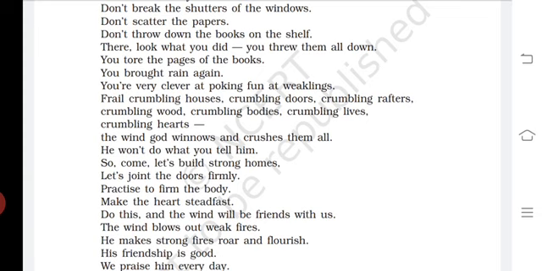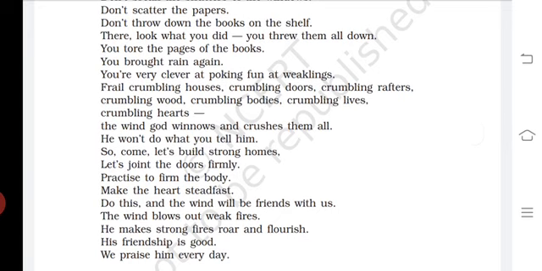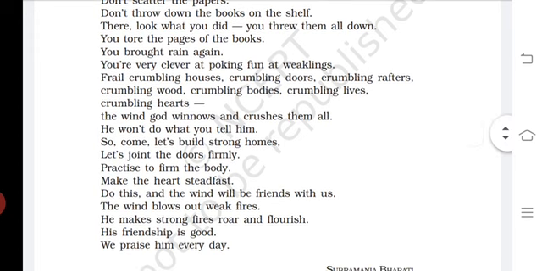Now the fifth and the last poetic device used in the poem is symbolism. Now what is symbolism? Whenever we use symbols to represent things, especially in literary work, this is called symbolism. It is used to represent an abstract idea. So here you can see the wind is a symbol which refers to the challenges and obstacles, or you can say the hardships of human life. So here the poet has used symbolism and he symbolized wind with the hardships and challenges of human life.